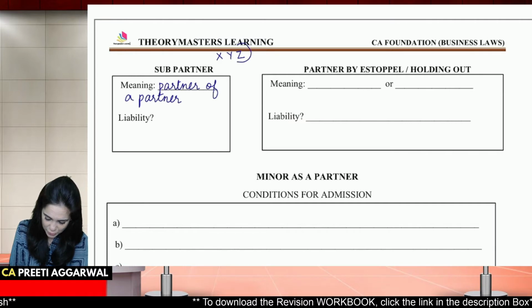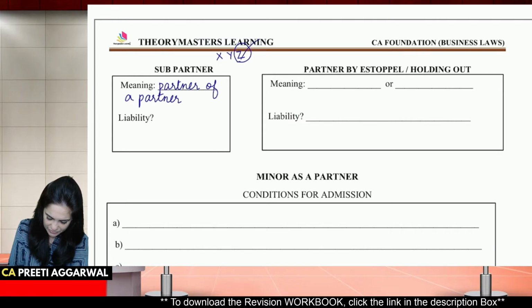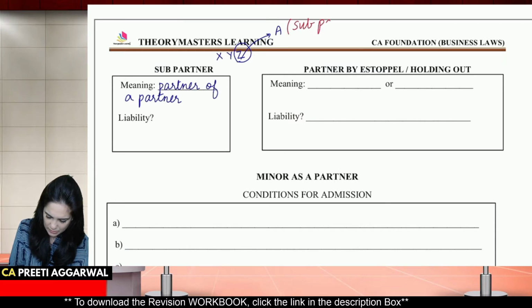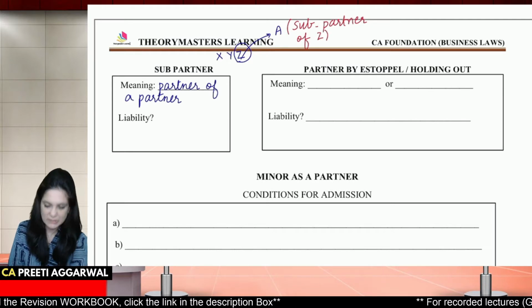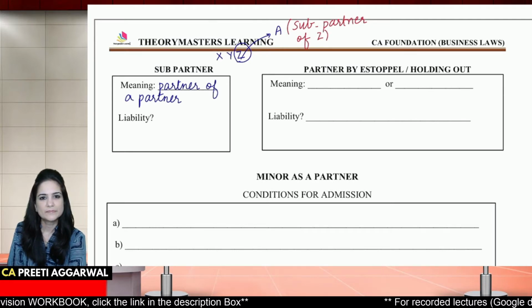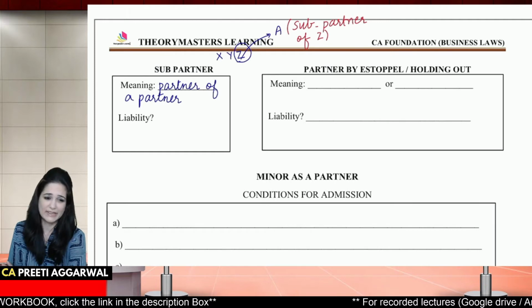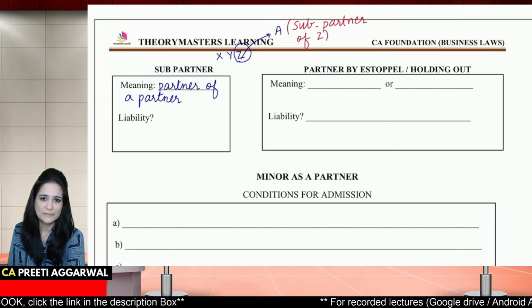Z agrees to share his profits with A. Now A is considered as sub-partner. A is considered as a sub-partner of Z. Now I'm not concerned what Z does with his share of profit.